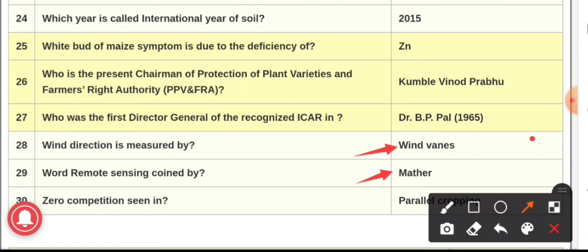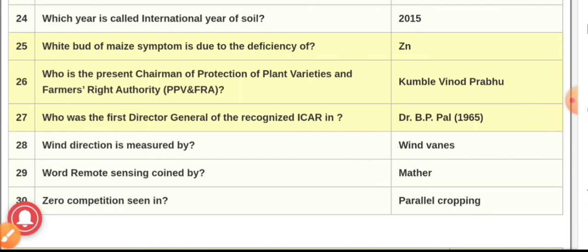Question number 30 and the last question. Zero competition is seen in, and the answer is parallel cropping. In parallel cropping, we see zero competition. Cultivation of such crops which have different natural habit and zero competition, this system is known as parallel cropping. For example, black gram or green gram with maize are examples of parallel cropping.